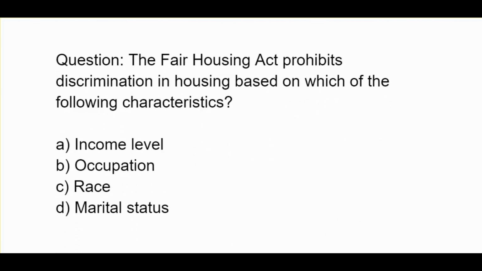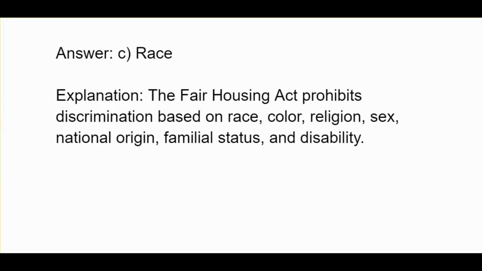The Fair Housing Act prohibits discrimination in housing based on which of the following characteristics? A. Income level. B. Occupation. C. Race. D. Marital status. C. Race. The Fair Housing Act prohibits discrimination based on race, color, religion, sex, national origin, familial status, and disability.